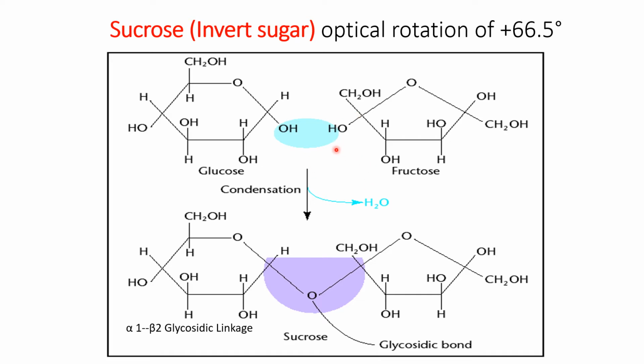So they are non-reducing sugar. Whenever a glycosidic bond is formed, a water molecule is eliminated, and this gives the characteristics of a covalent bond.